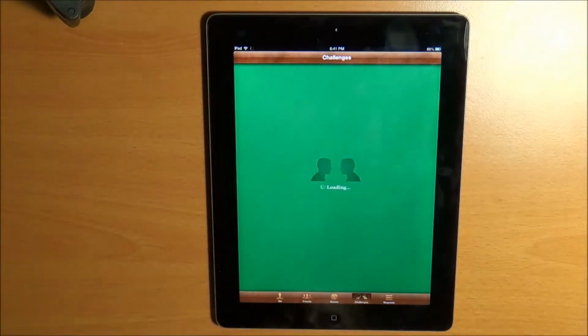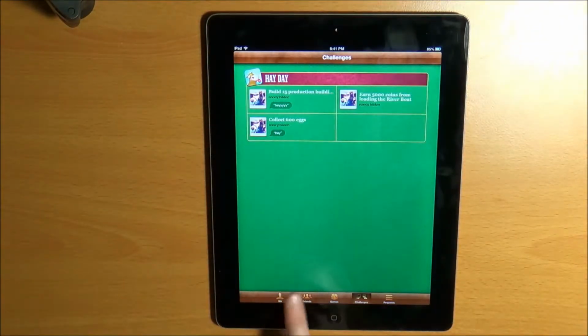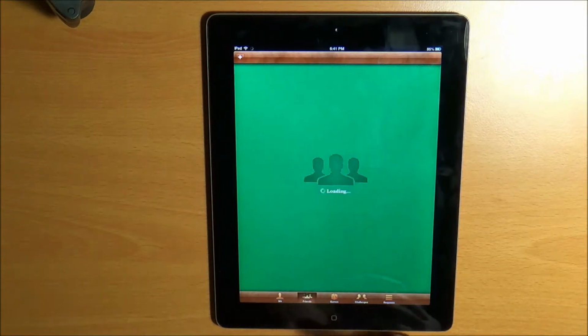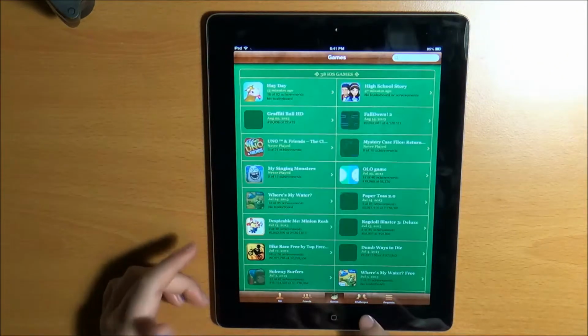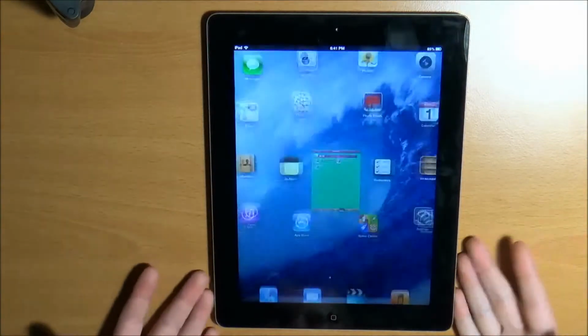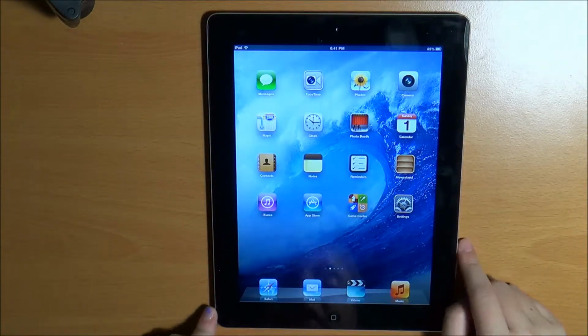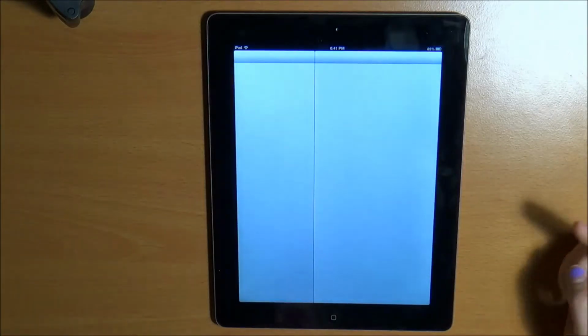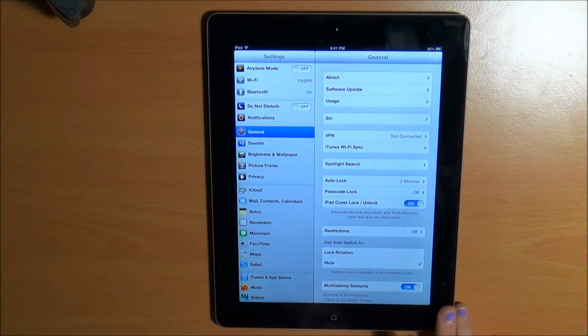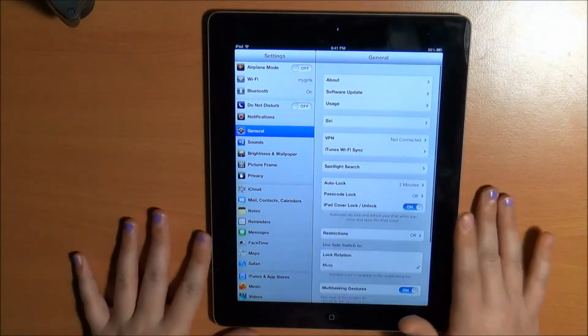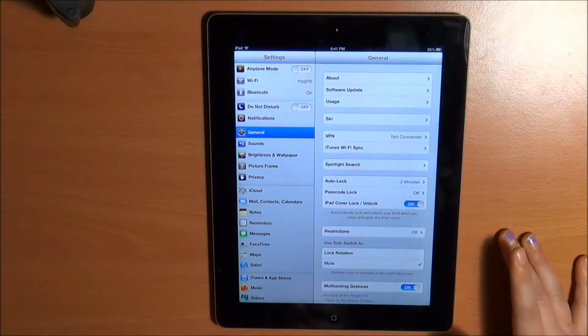The Game Center is where you can play with your friends on games. So some games are connected to Game Center and they'll pop up here, and you can challenge your friends with the games and different things like that. Settings is where you can control pretty much a lot, like everything on your iPad. I'm not going to go through everything because that will take forever, but